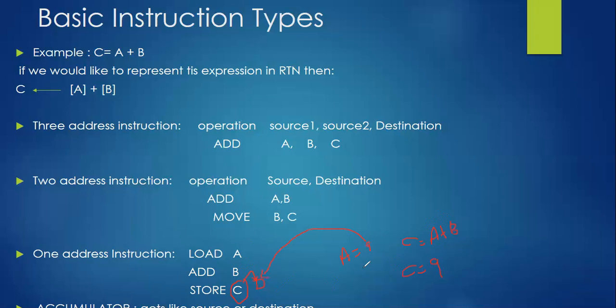Here, the accumulator sometimes acts like a source, and sometimes it acts like a destination. It depends on what kind of instruction you are using. For the first two, it was acting like a source, and for the last, it is acting like a destination.